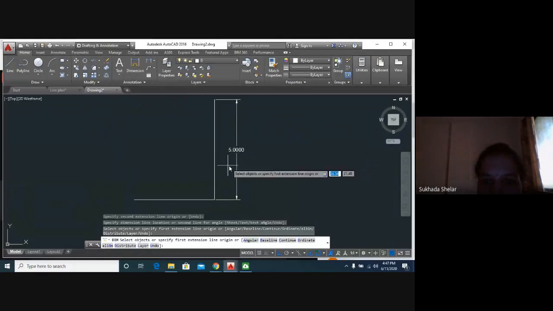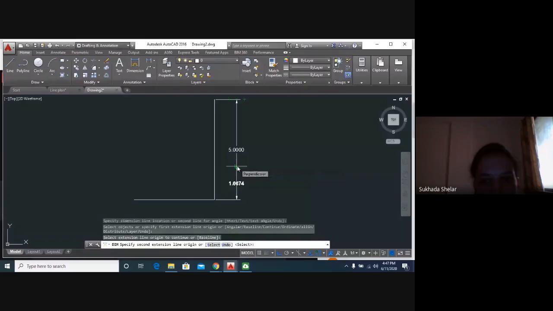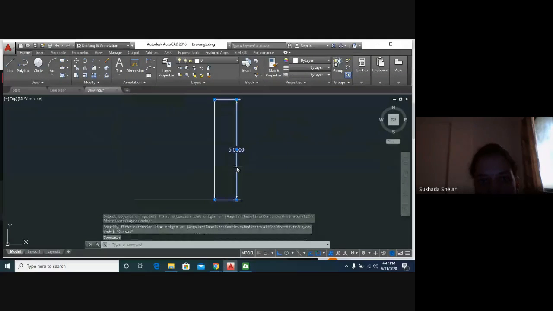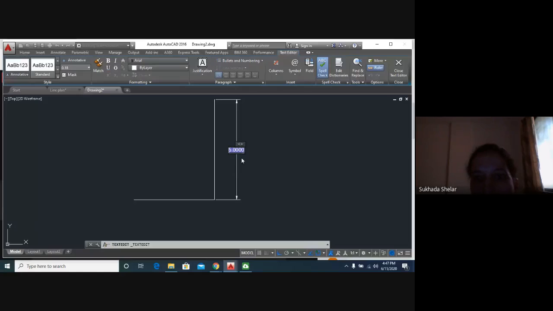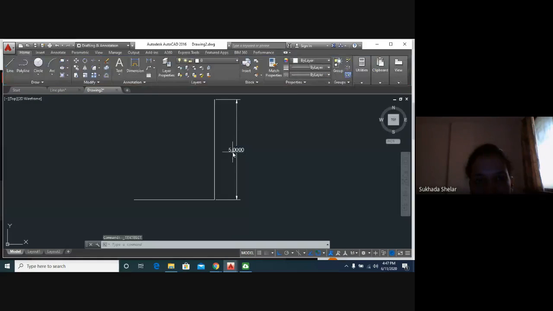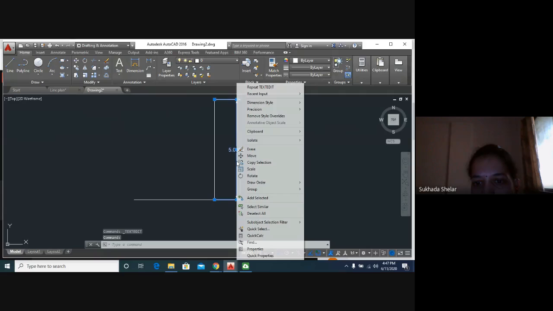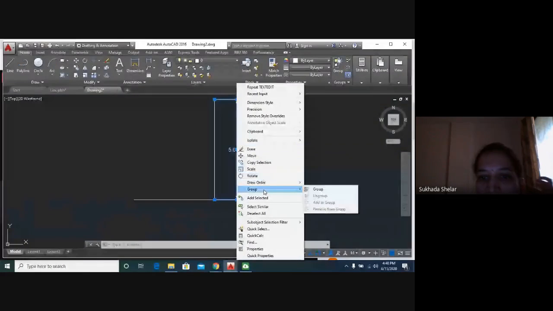You have to click it, and we can edit from here, or we just have to right click and it will give you the properties. Erase, move, copy, scale, rotate, everything can be done with the right click also. I will go with the properties.